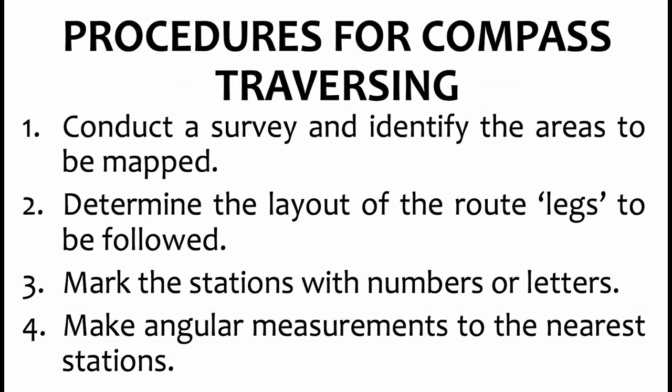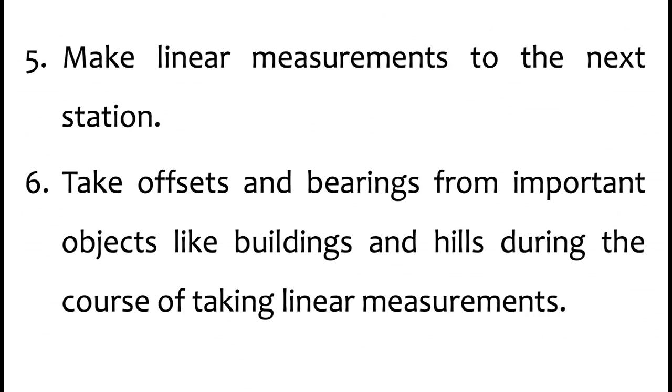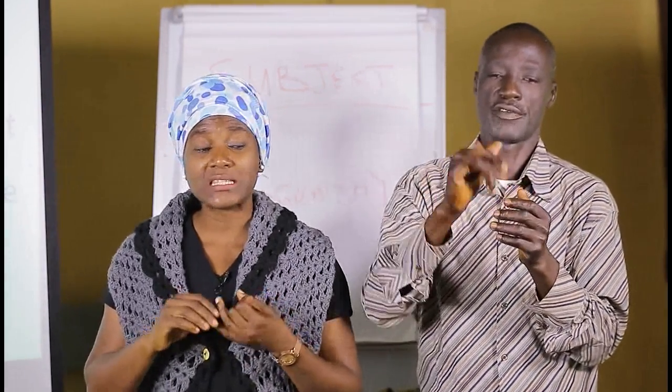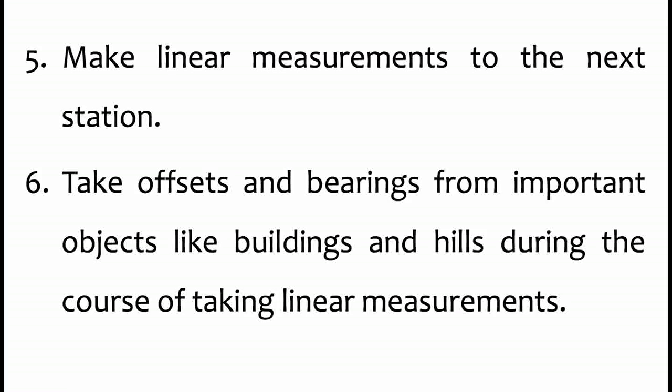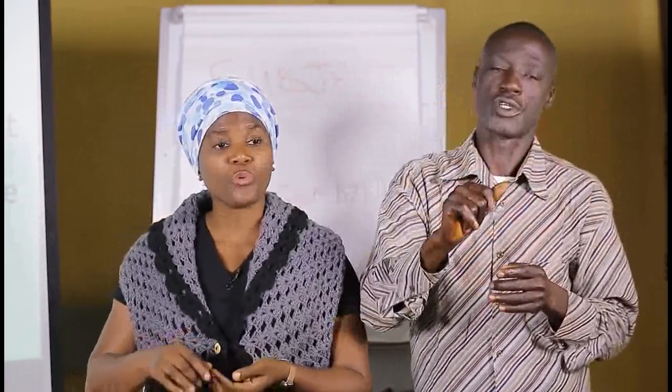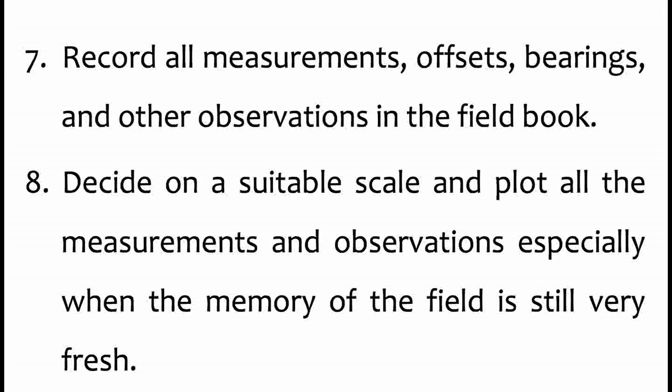And number 4, you make angular measurements to the nearest station. Number 5, you also make linear measurements to the next station. Remember, angular measurements give you degrees, linear measurements are in meters. Number 6, you take offsets and bearings from important objects like buildings and hills during the course of taking linear measurements. We talked about offsets when we were discussing chain survey, where during the course of measurements there are obstructions or reference points you want to make.